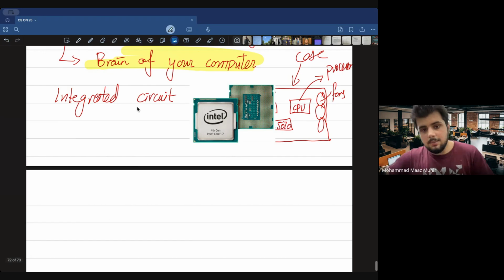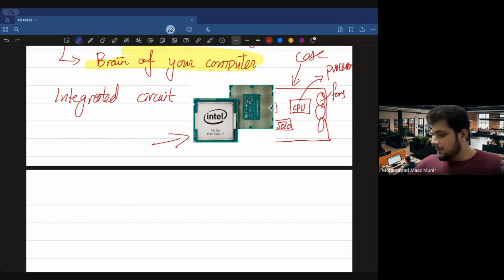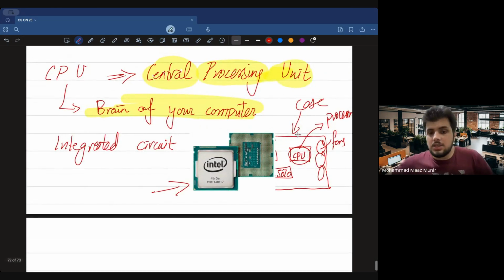So this thingy right now, this very part is basically 4th generation Intel Core i7. अब ये जो इतनी सी चीज है, this is barely maybe अब ये AC के remote है, so the upper part this much. इतनी ये chip होती है, सही? And we just plug this chip into this very part up here on the CPU. So once you plug it, उसके बाद जो भी processing करनी होती है, ये सारा ये छोटी सी चीज करती है. And what is it? It is basically an integrated circuit.